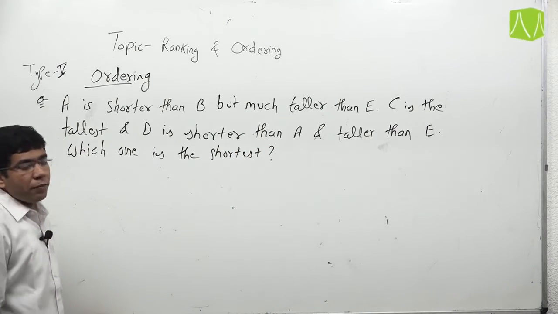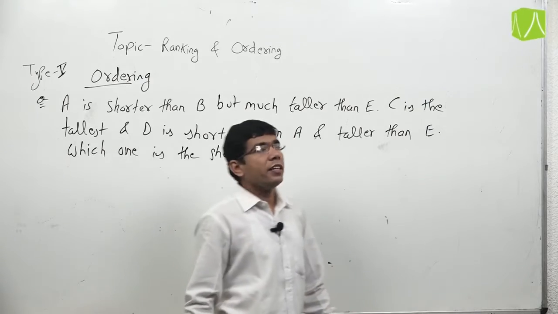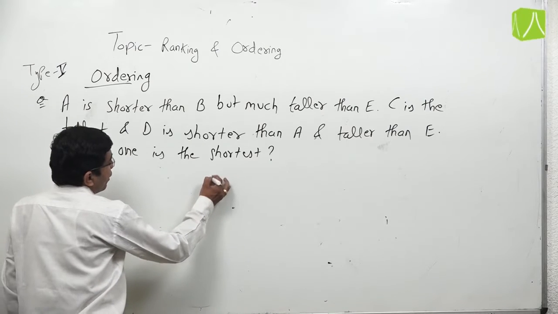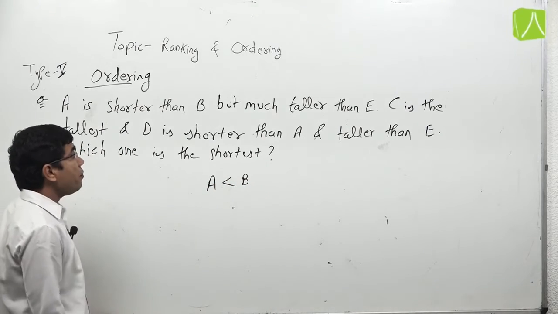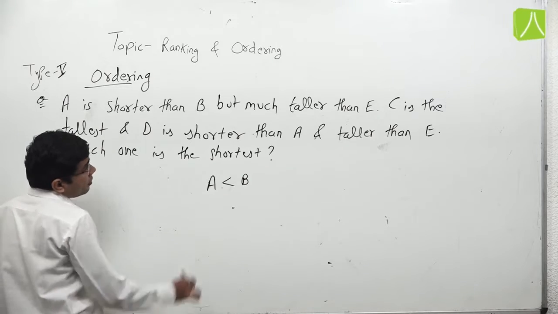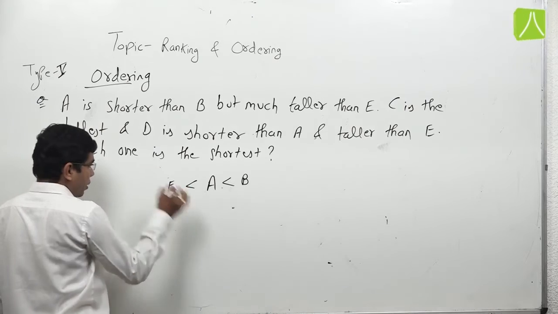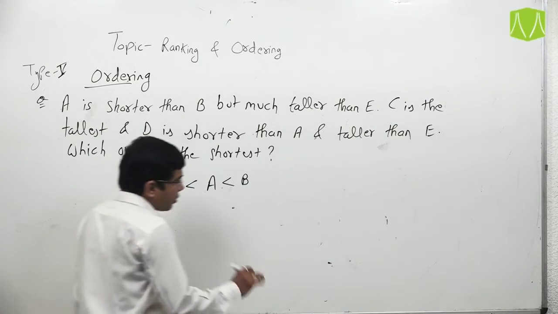So for this question there are 5 persons and they are compared on their height. A is shorter than B but much taller than E, that means A is taller than E. This is our condition. Among 5 persons, C is the tallest.